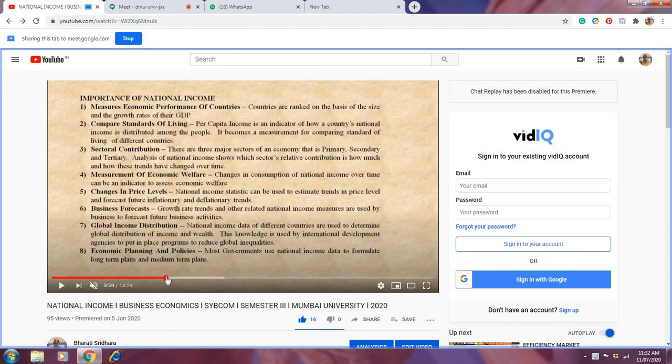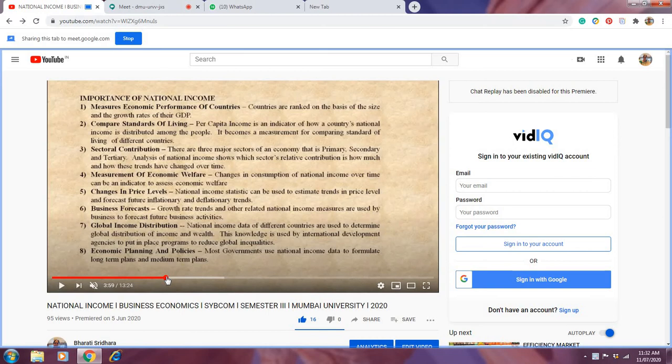For example, according to the data of 2019-20, assume the primary sector's income is low, the secondary sector's income is also low, and only the tertiary sector is developed, with very high income. So this is the data we are getting.